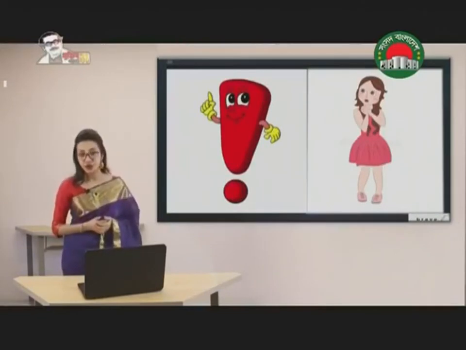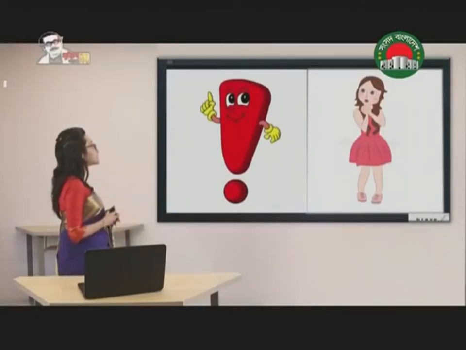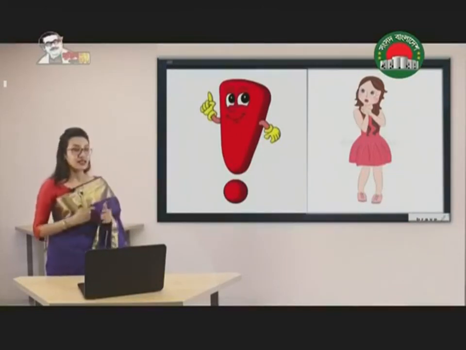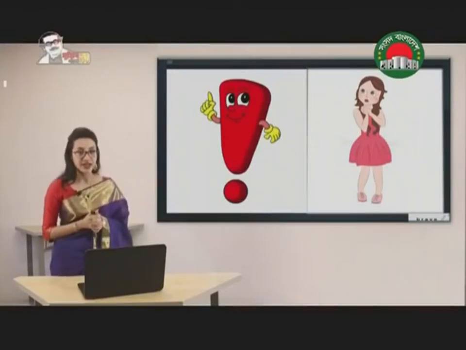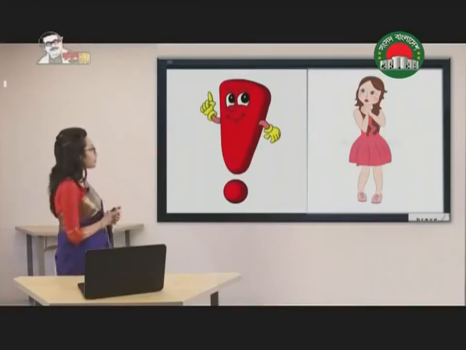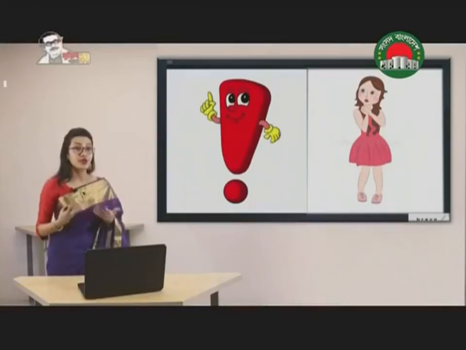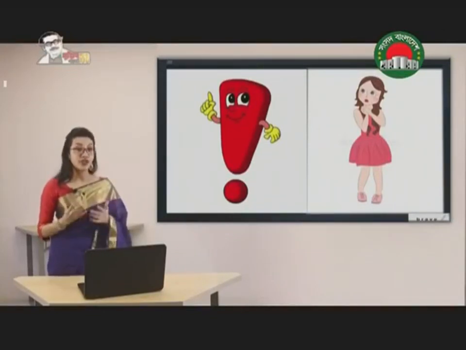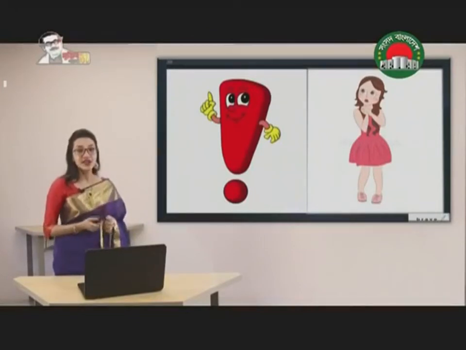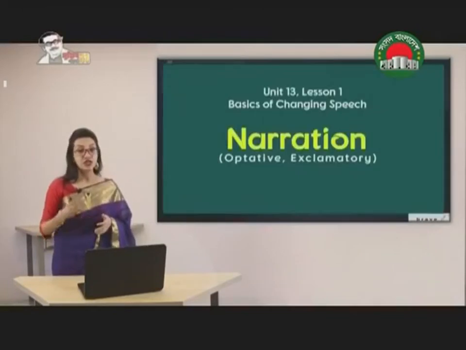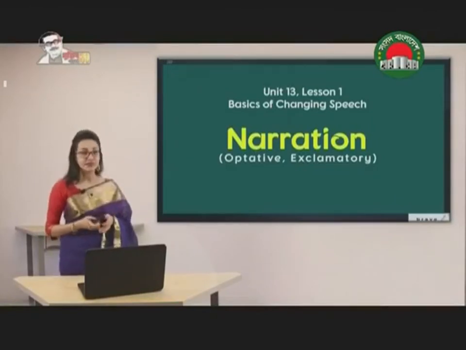Here we can see two pictures. In the first picture we can see that there is an exclamation mark, and in the second one we can see that a girl is clasping her hands. Now what can you assume from these two pictures? The first one is very obvious. It is expressing an emotion, and the second one is expressing a situation where someone is praying. Yes, you have guessed it right. The topic that we are going to learn today is how to change direct to indirect speech in case of optative and exclamatory sentence.